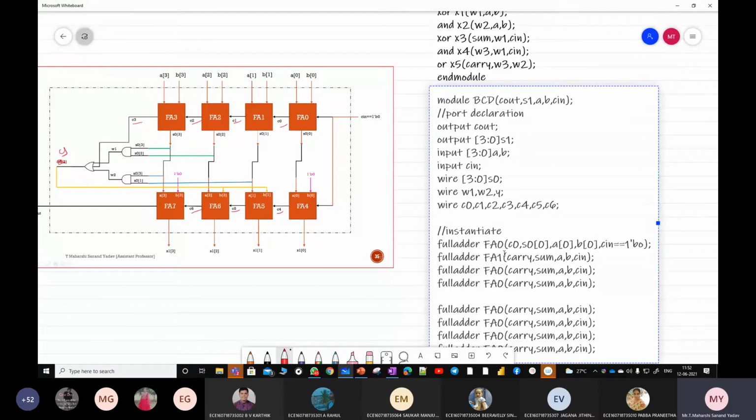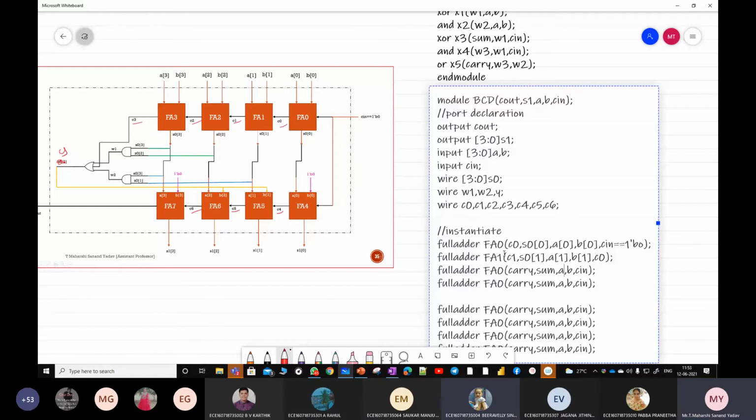Next, FA1. Tell me for FA1. C1. S0 of 1. A of 1, B of 1, and C0. Correct.